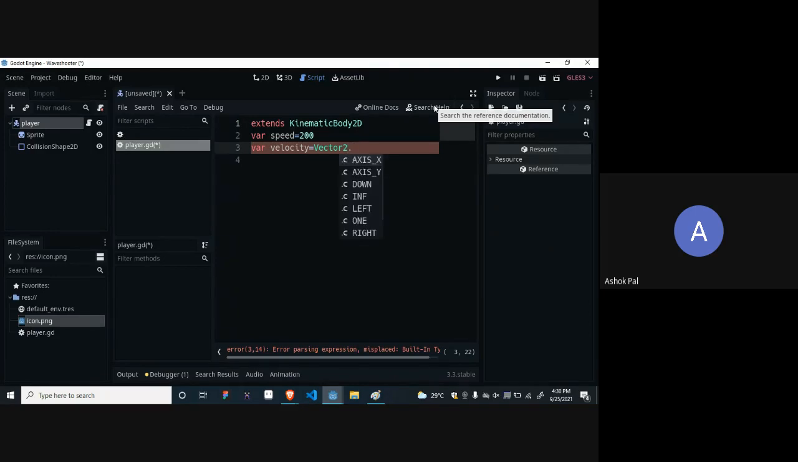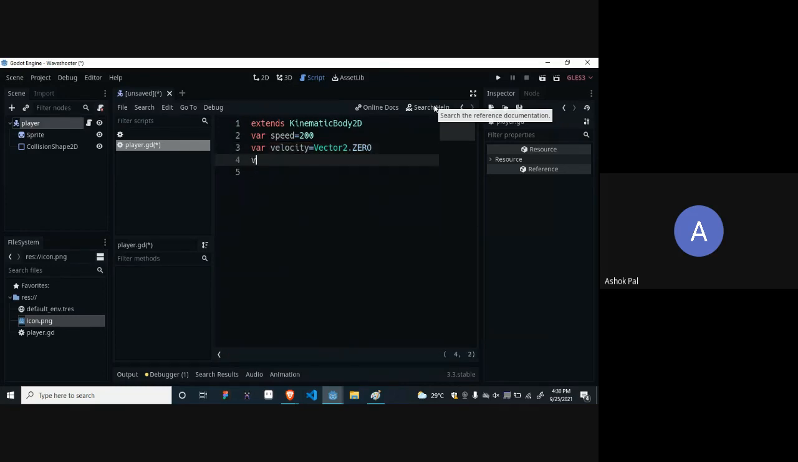For initial value, we will just write Vector2.ZERO, which means 0 on both axes. Similarly, for direction, var direction equals Vector2, because for directions we will also give directions on both axes, negative and positive sides too.